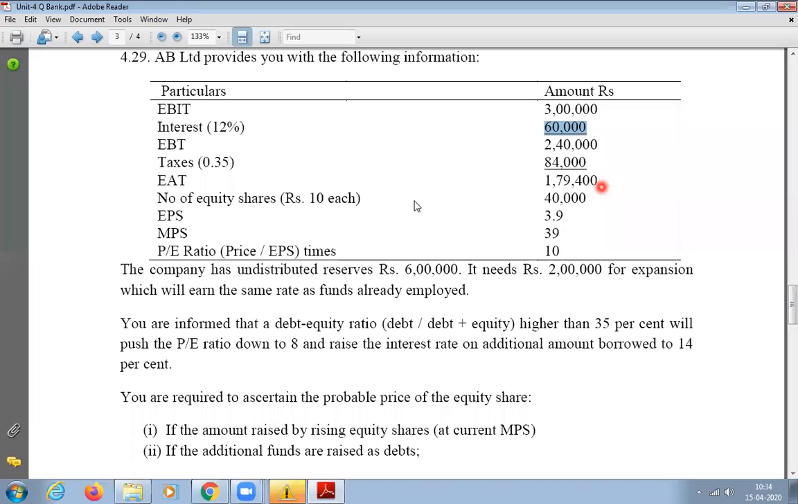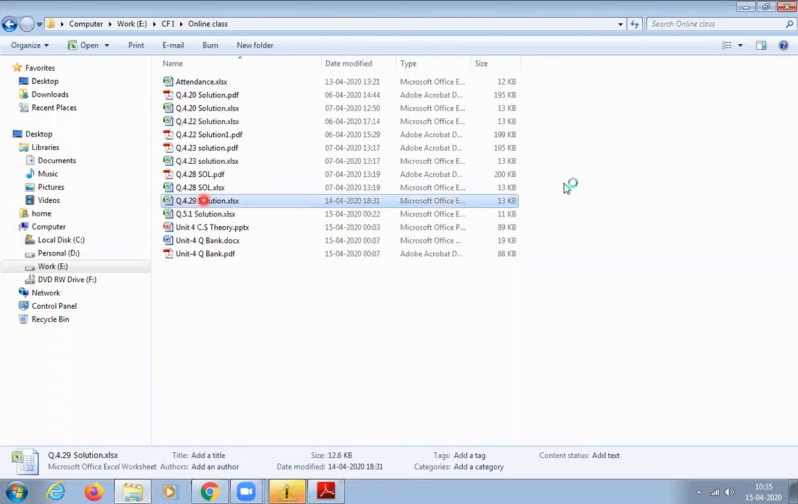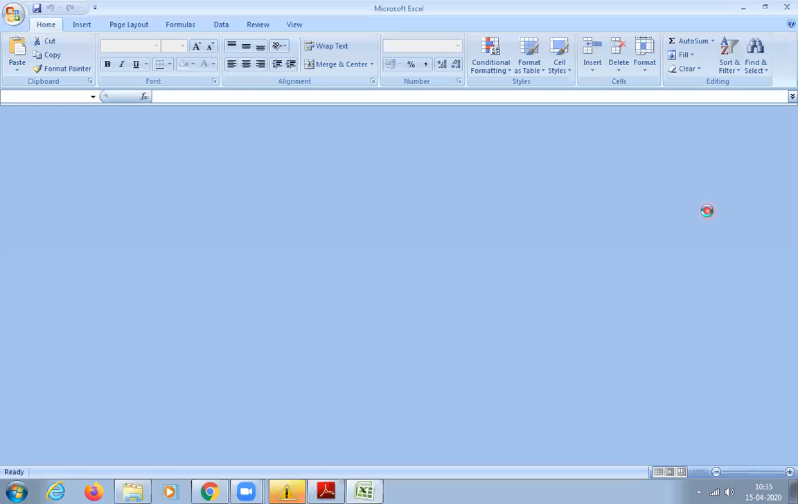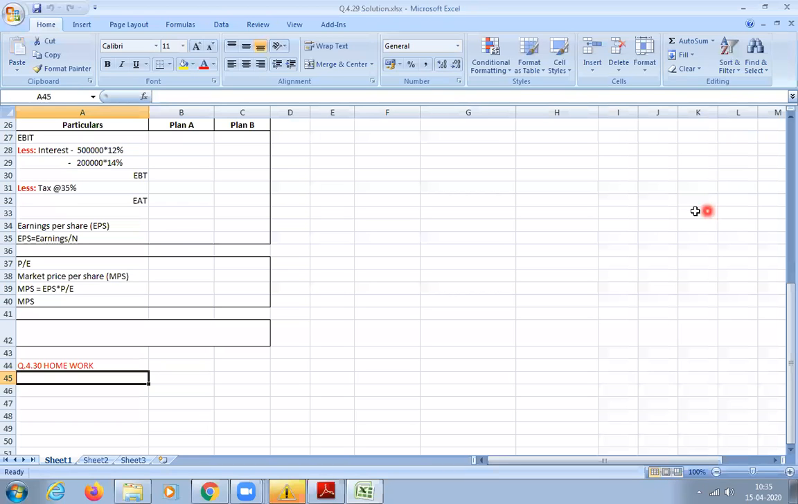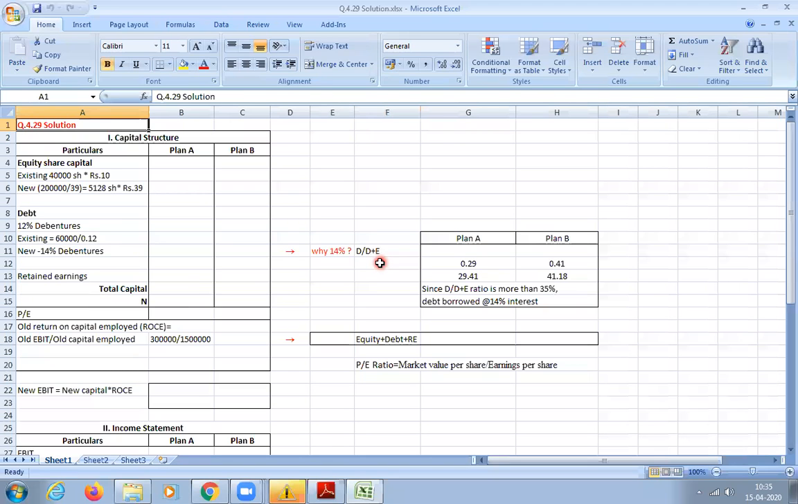Equity I have 40,000. How much is given? 40,000 is the number of equity shares and the face value per share is 10. So when you multiply, you will get the equity share capital. Okay, so let me share my screen now. The solution. Any doubt, please let me know anytime. So shall we start? Yes, sir.